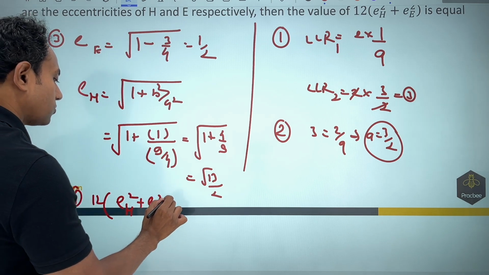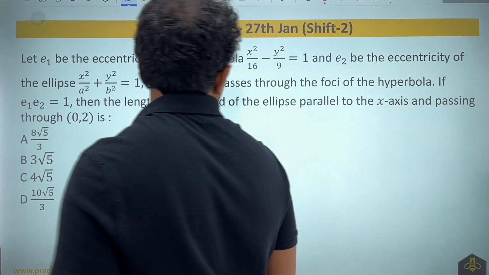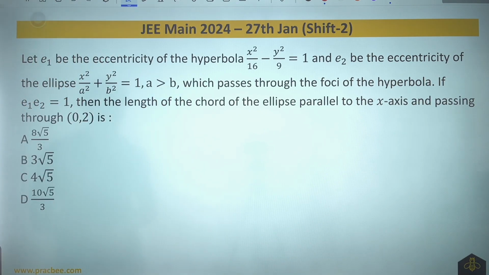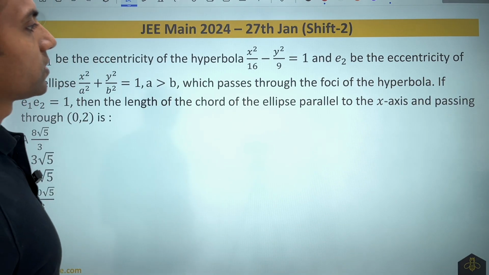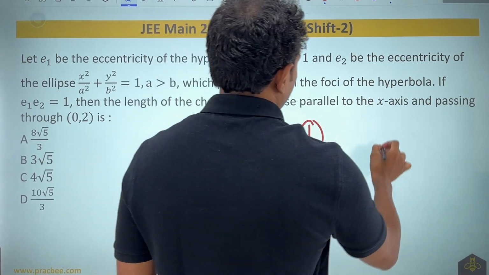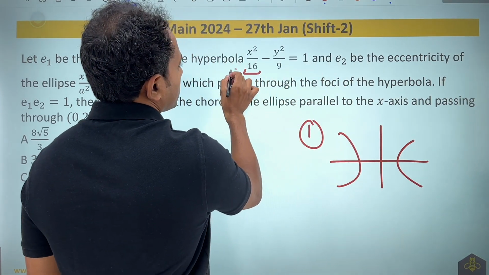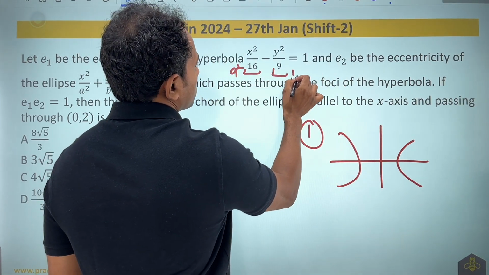So if I am writing 12 times EH square plus EE square in the fourth part, 12 times root of EH square plus EE square. In this 2024 question, E1 is the eccentricity of the hyperbola, E2 is the eccentricity of another ellipse, which passes through the foci of that. You can see that similar kinds of questions are there. They have now given a hyperbola that looks like this, and A square is nothing but 16, B square is nothing but 9.